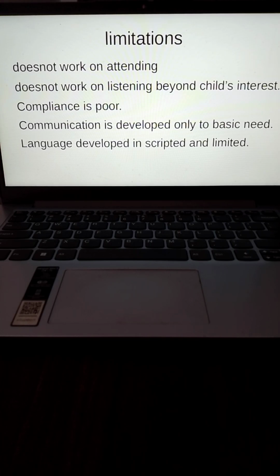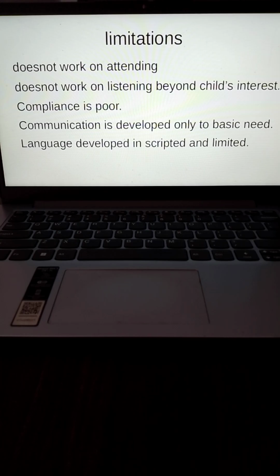The first biggest limitation is that since these therapy techniques do not work on demand, all the attending and listening that you get is limited to the child's interest. As long as the child is interested, the child will attend. If the child is not interested, the child will not attend and will not listen. This becomes a problem because not everything that we teach to our children can be streamlined through their interests. There are many things that we have to teach which they will not have interests for.